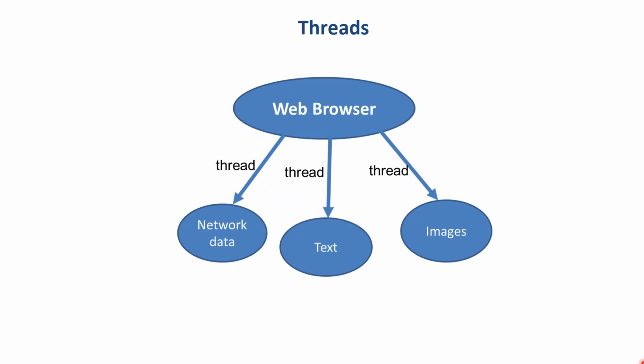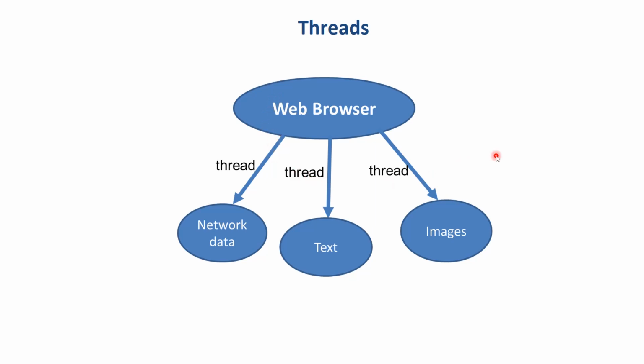So if you see the example, we have a web browser. This is the application program, and this web browser can have 3 threads. One thread may receive the network data, one thread may display the text, and one more thread may display the images in the web page. So this application web browser can be considered as the process, and it can have multiple threads.